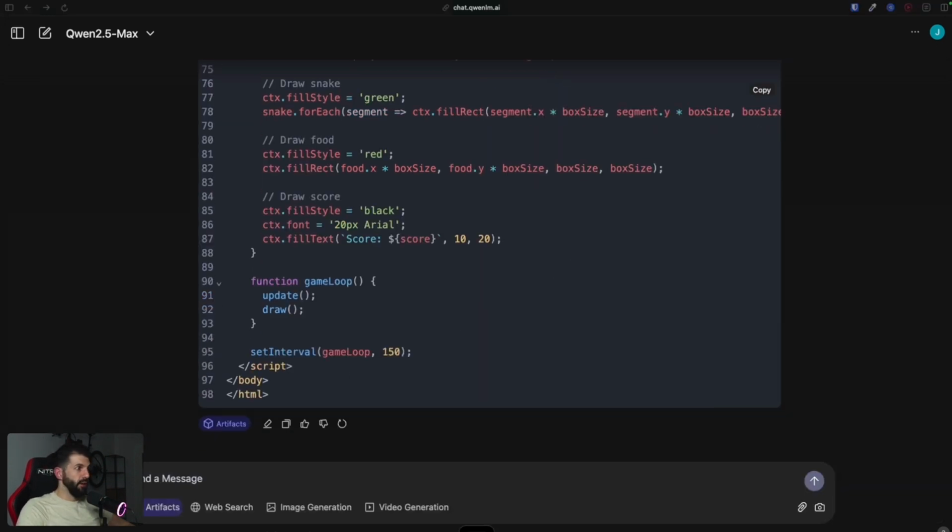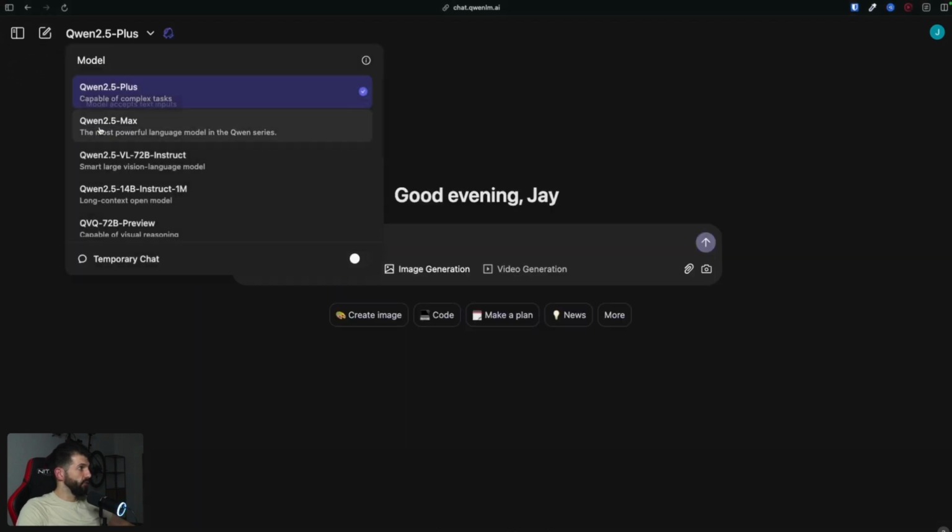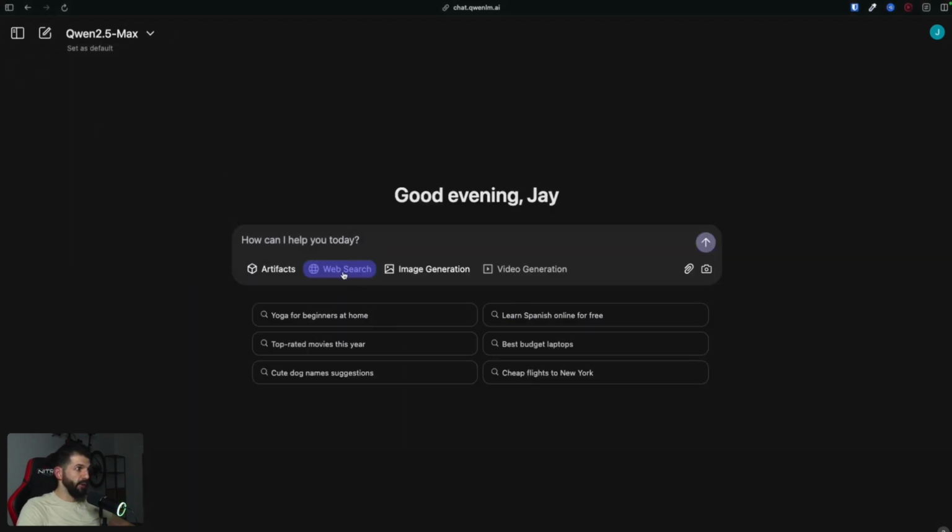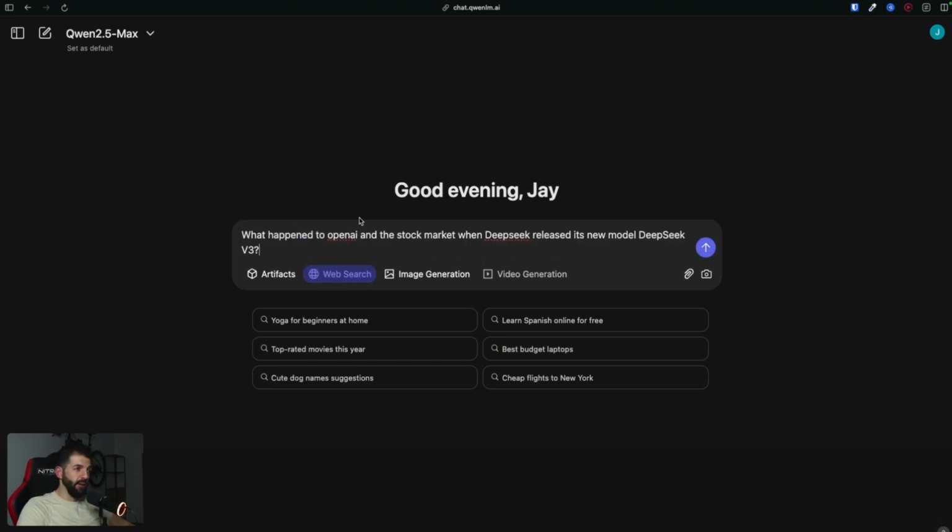The next thing that I want to test is the web search. So I create a new chat, choose Qwen2.5-Max, and make sure that you enable web search, right? If you don't do this, it will say something like, yeah, nothing happened because of my knowledge cutoff. But we want to actually search for articles on the web to learn what happened to OpenAI and the stock market when DeepSeek released its new model DeepSeek v3.